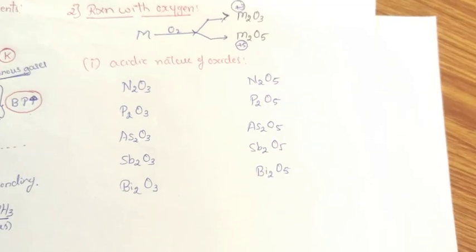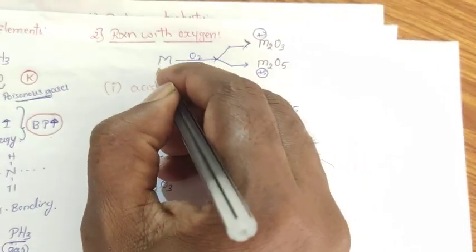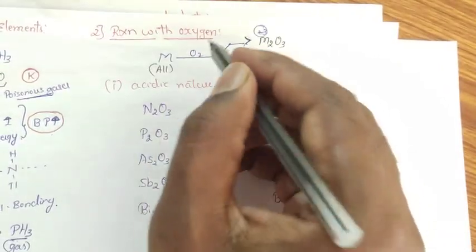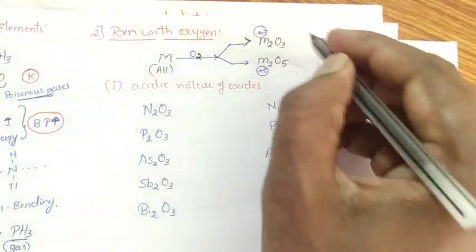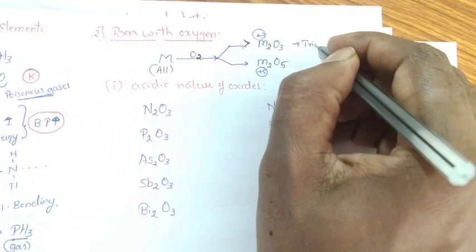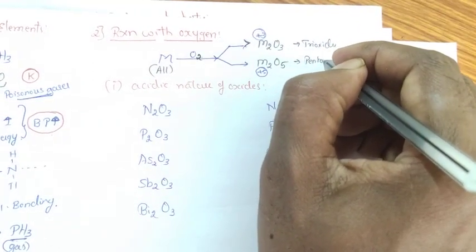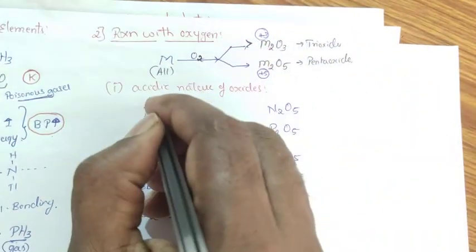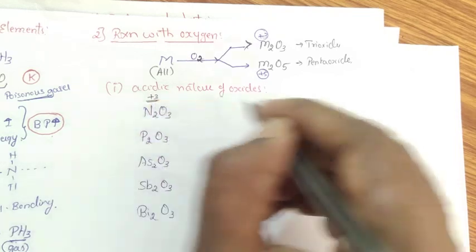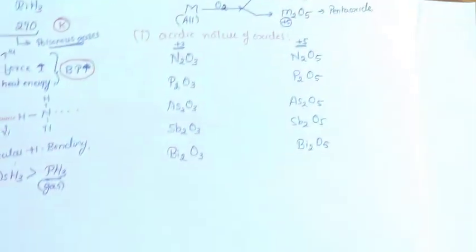Next, coming to reaction with oxygen. All the group 15 elements directly or indirectly react with oxygen to form two types of oxides, trioxides as well as pentoxides, according to your NCERT syllabus. In trioxide, the oxidation state will be plus 3 of group 15 elements. In pentoxide, the oxidation state will be plus 5.